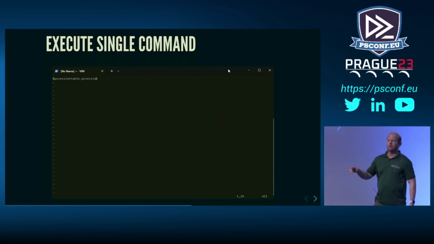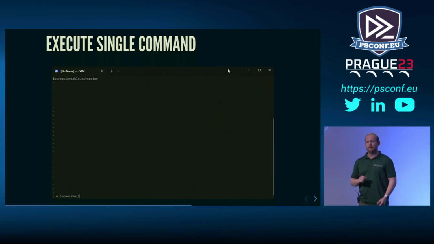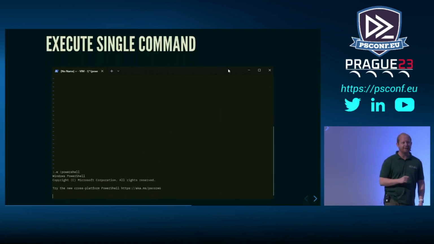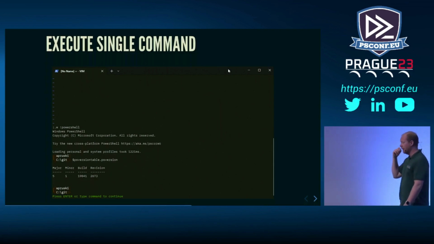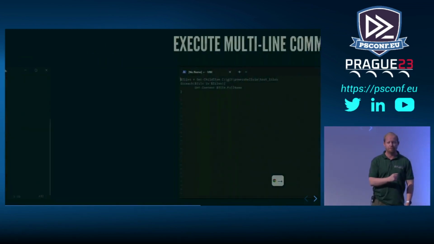Cool. Who here only writes single-line commands in PowerShell? Yeah? Nice. Next tripping block. Okay, so we want to be able to write multi-line statements in PowerShell and execute them in Vim.